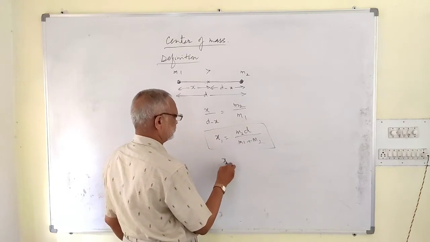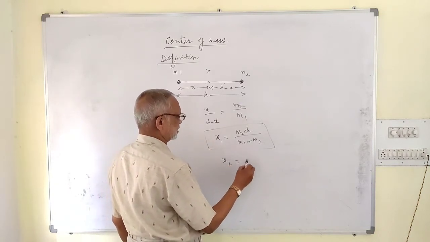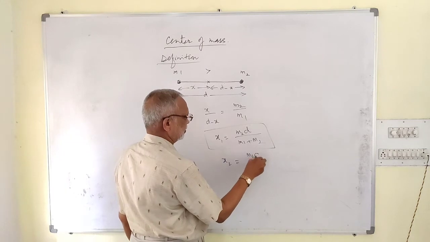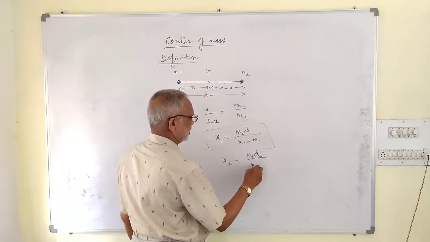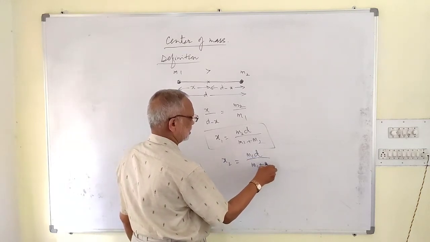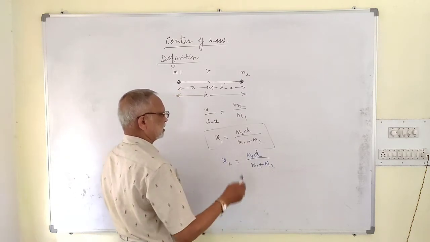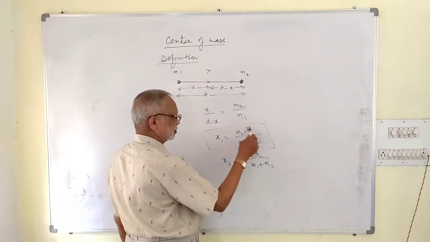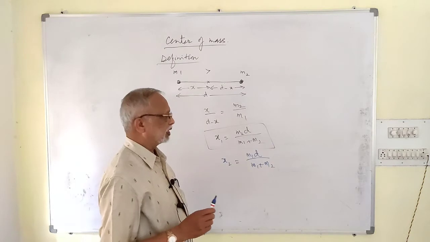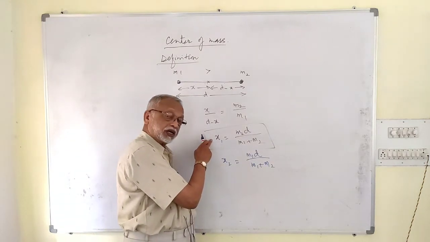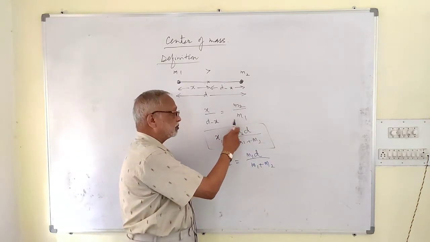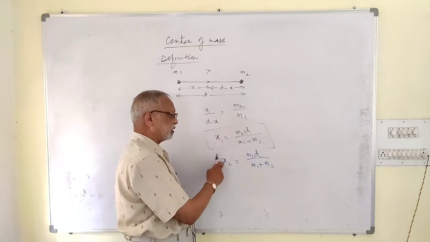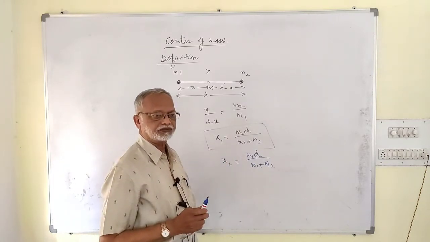Then the distance of center of mass from the second body, x2, is equal to m1 into d by m1 plus m2. Here you must remember one thing, that d by m1 plus m2 is common in both. If you are considering position of the first body, then we have to write m2 here. Second body, then we have to write m1 here.